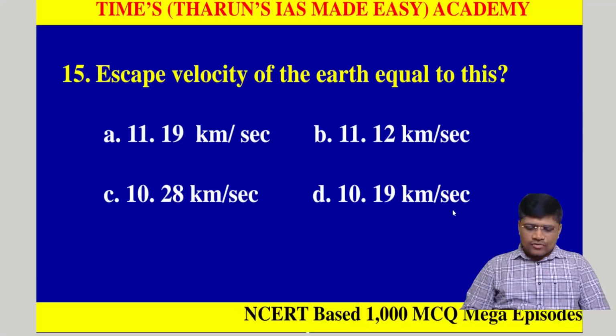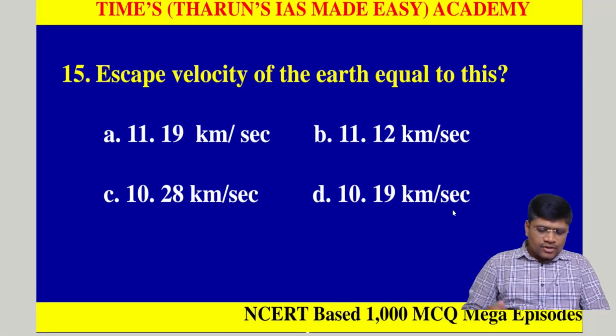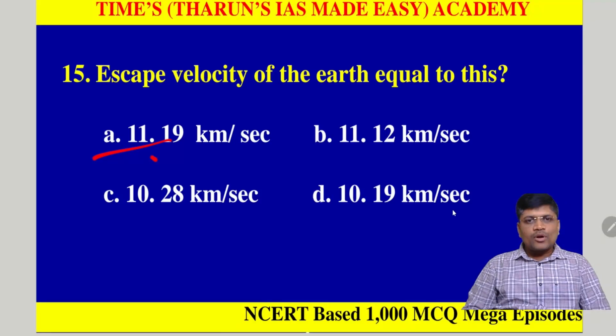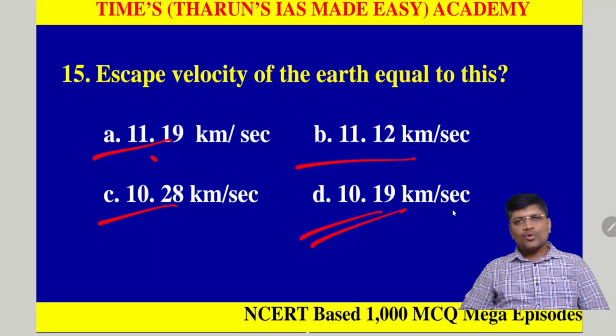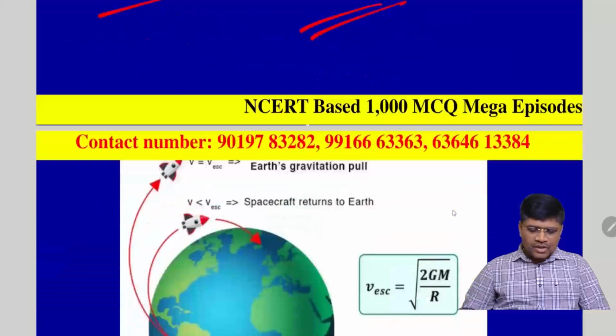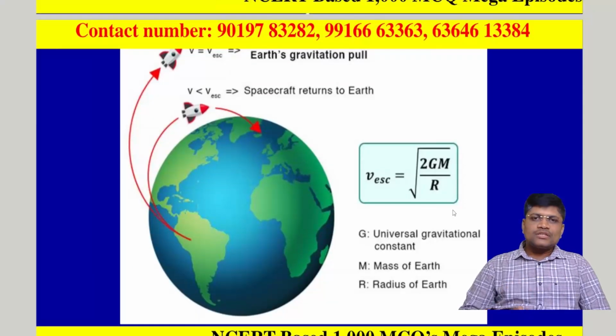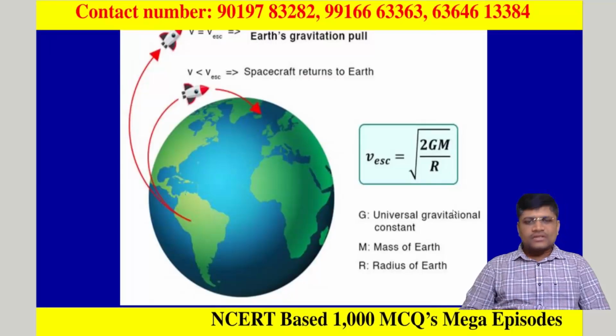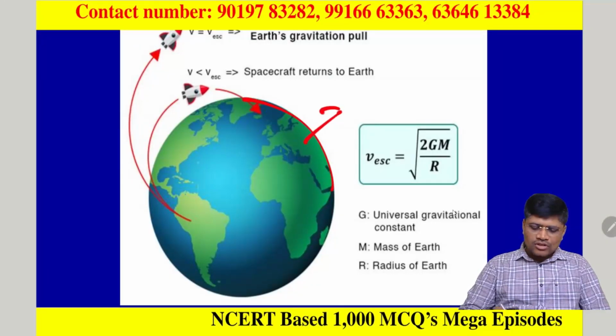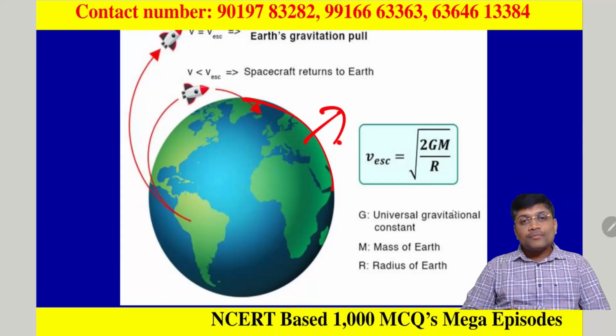Next, the escape velocity of the Earth is equal to this. 15th question. Option A, 11.19 km per second, B, 11.12 km per second, C, 10.28 km per second, and D, 10.19 km per second. Let's see what this escape velocity is. The very simple definition of escape velocity is the speed required for an object to escape from the Earth's gravity. If we want to launch any satellite, what is the minimum speed it has to travel so that it can escape from the Earth's gravity?